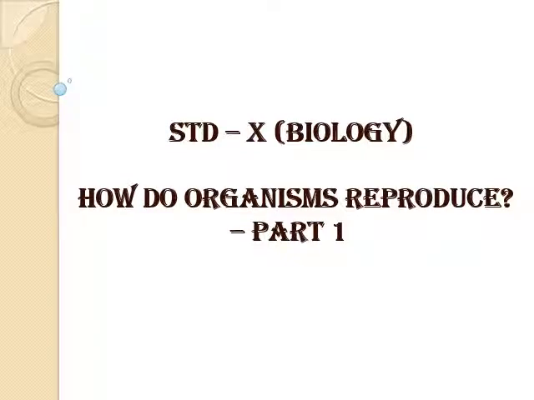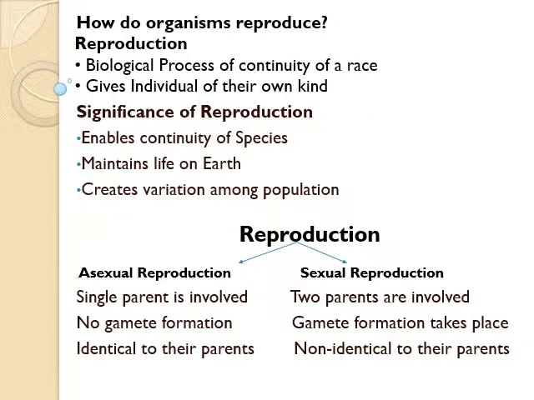Today we will see a new chapter, that is, how do organisms reproduce. In previous chapters you have learnt life processes which help organisms to keep alive. In fact, every living organism remains alive on this earth for a limited period of time and then dies. So, new organisms have to be produced in place of those who die. The production of new organisms from the existing organisms of the same species is known as reproduction.